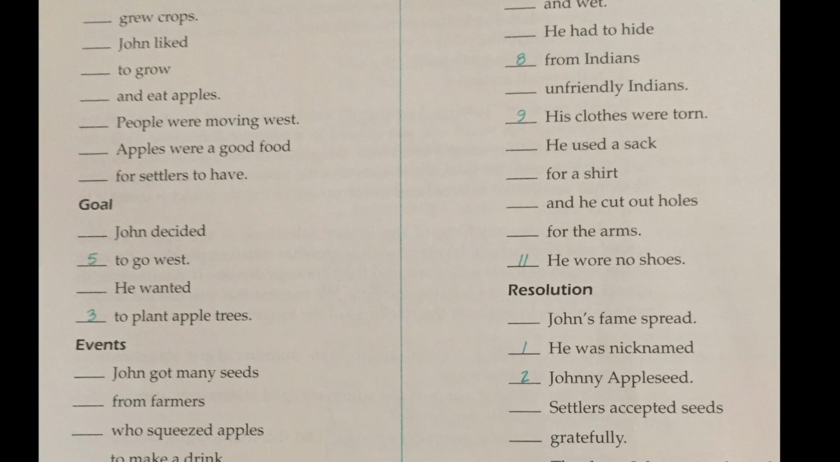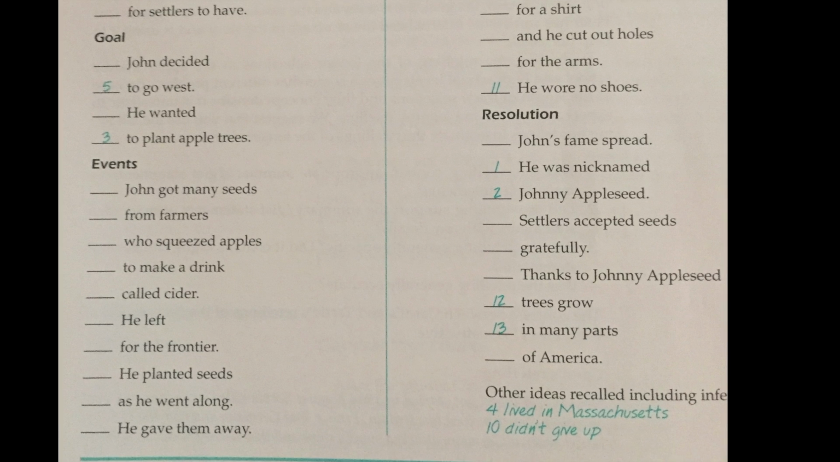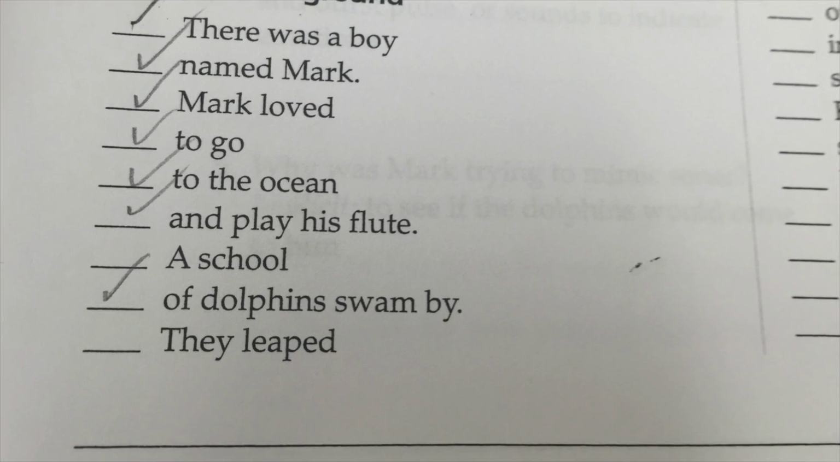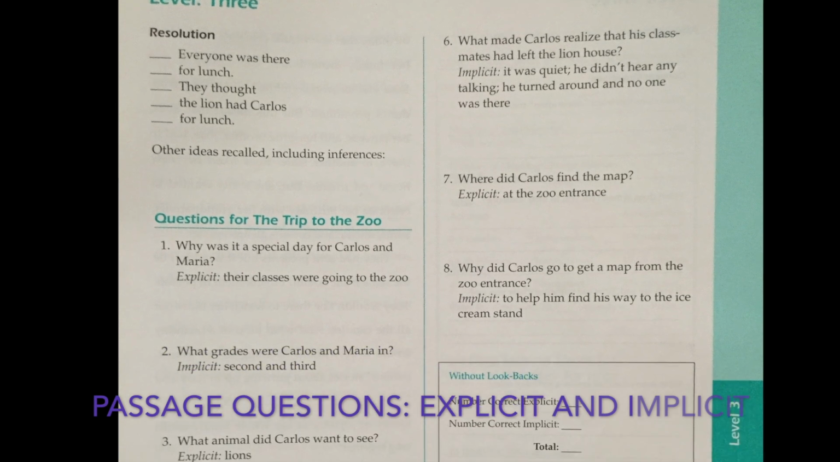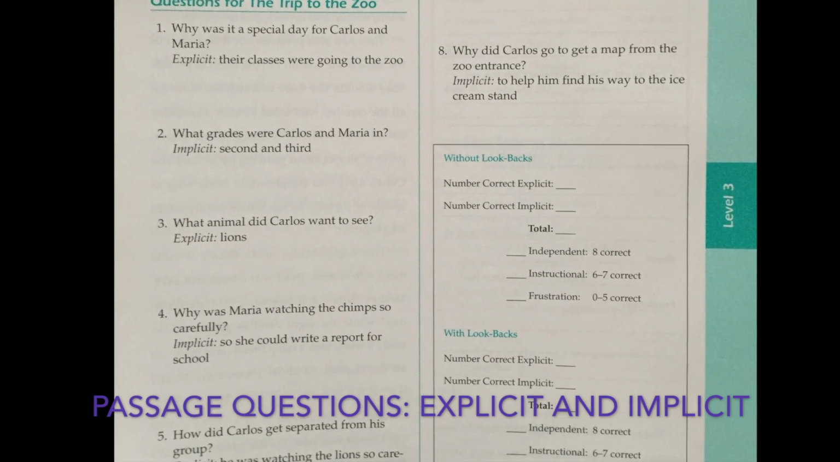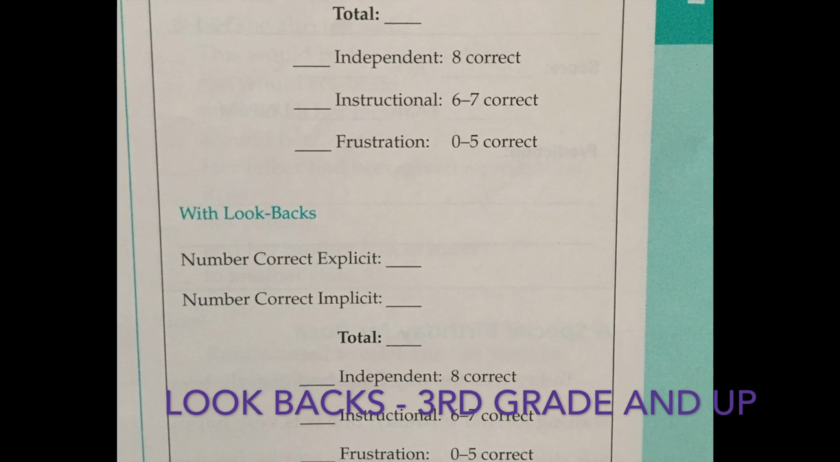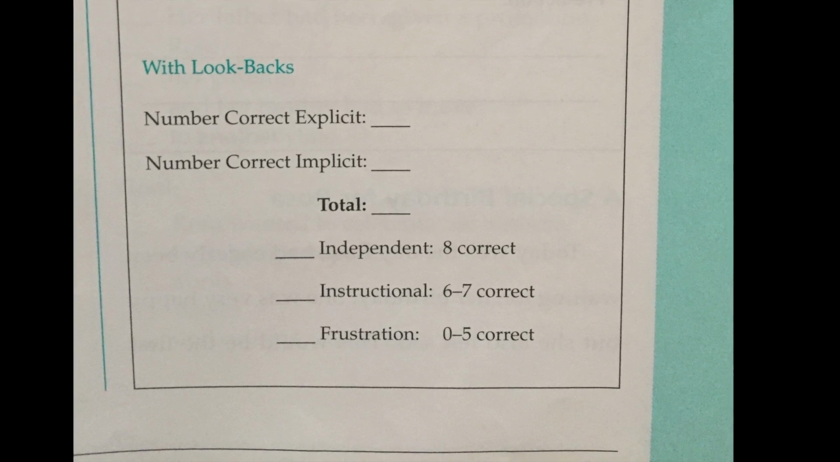Teachers can either use numbers to mark the order a child retold the passage, or use check marks to keep tally. Next, the teacher will ask students explicit and implicit questions. Students in grades 3 and above may be offered lookbacks to locate missing information or correct answers.